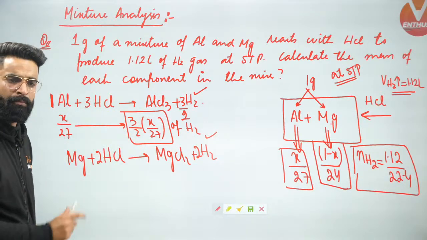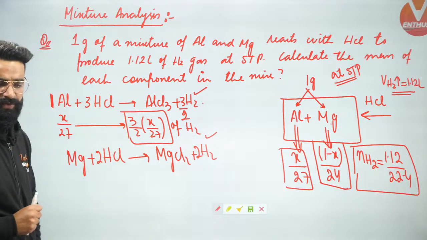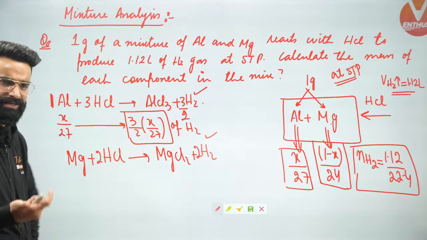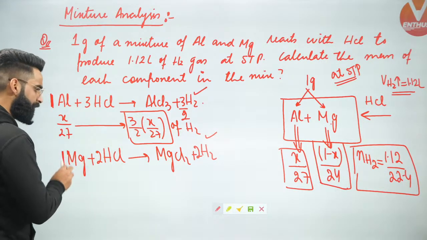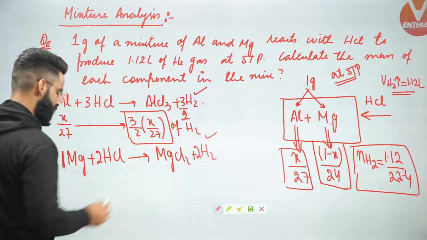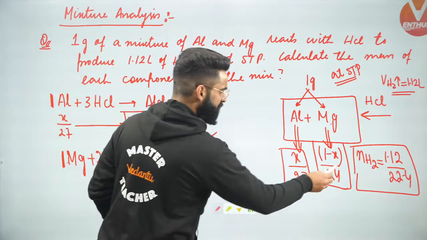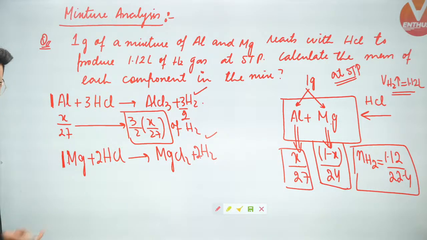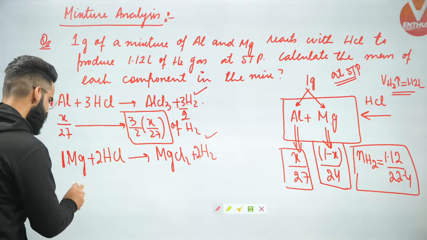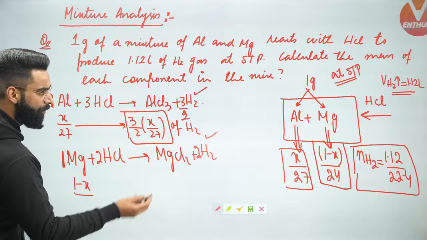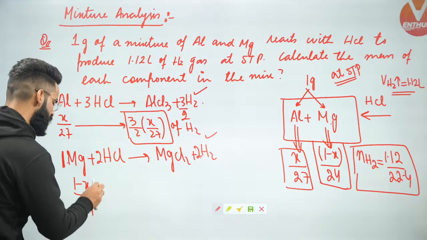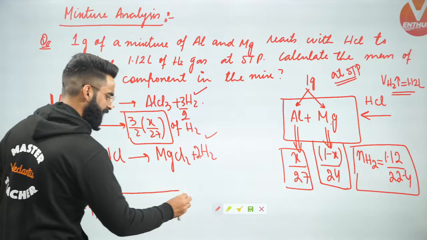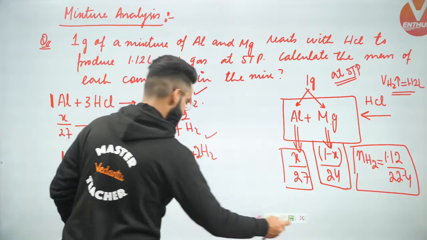Similarly, can I calculate the moles of H2 getting liberated from reaction number 2 as well? I can do that. We got to know 1 mole of magnesium gives 2 moles of hydrogen. But do I have 1 mole of magnesium or 1 minus x by 24 moles? I have 1 minus x by 24 moles of magnesium. Can I say something like this? 1 minus x divided by 24 moles of magnesium will be liberating something like this.